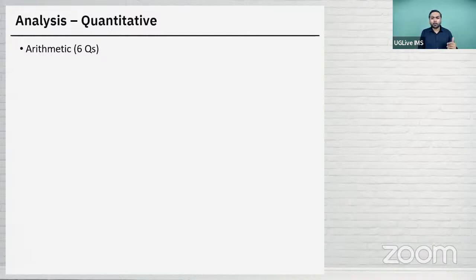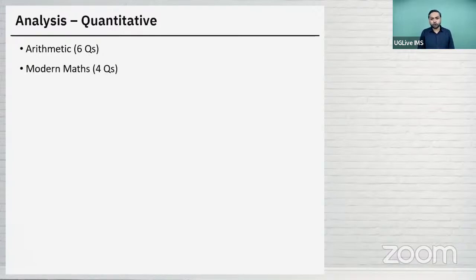Then there was one question on ratio and another on averages. Both were straightforward, simple. For the average question, maybe students would have taken slightly more time because of the way it was designed. Okay, otherwise the questions were easy. So out of 6 arithmetic questions, 5 were easy, manageable, doable. One question ideally should have been, I would not say left, but you could have simply guessed and gone ahead.